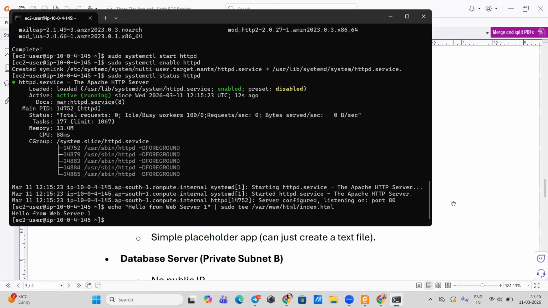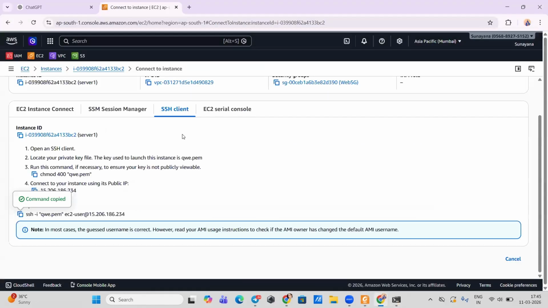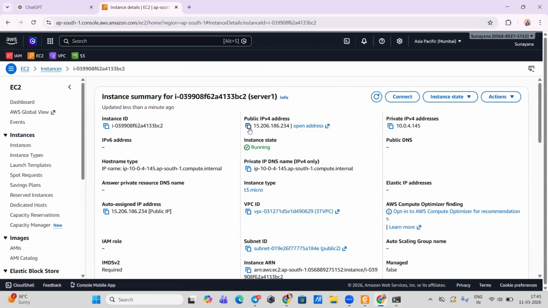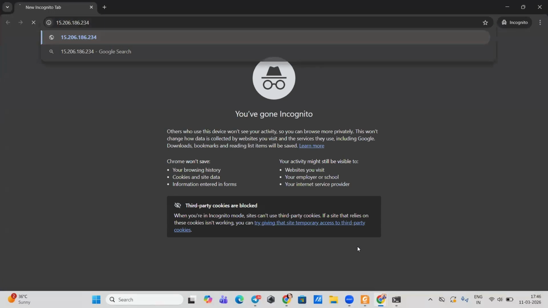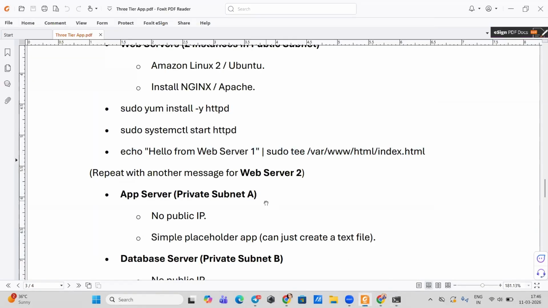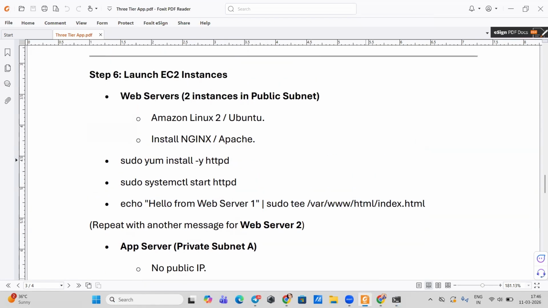To check this, what we're going to do is we're going to use its public IP, copy it, and check in the incognito mode. That's it. It's reflecting. Now we're going to repeat the same process for web server 2.